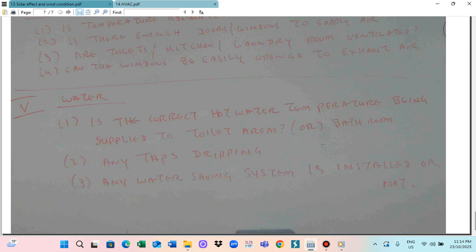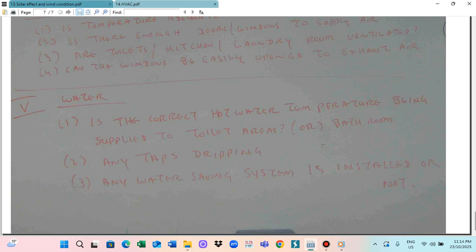So is any water saving system installed or not? Sometimes when you don't turn off the water, all the water will be wasted. So you see some systems that use water saving. For example, when you go to the Town Hall station, the toilets in the commercial areas have water saving systems. When you put your hand in, the water comes out. When you take your hand out, after 2 seconds it is already off. This is a sensor for the water.